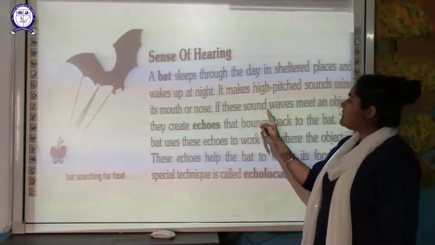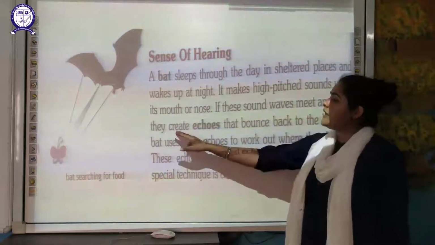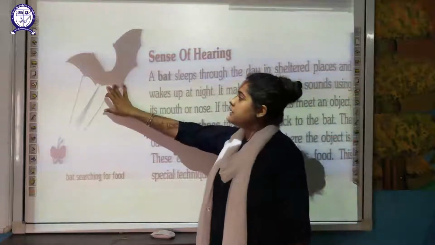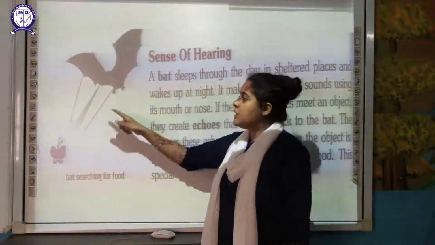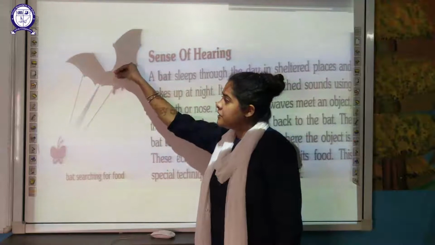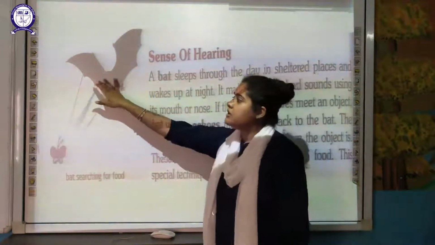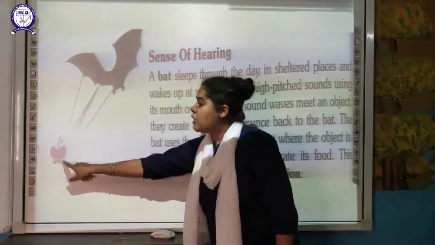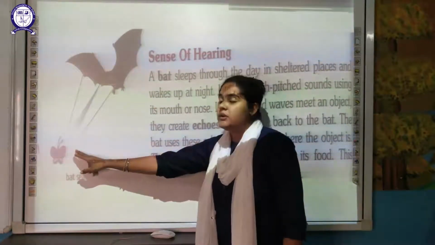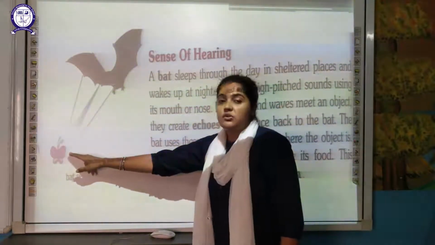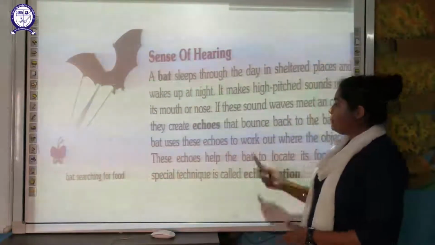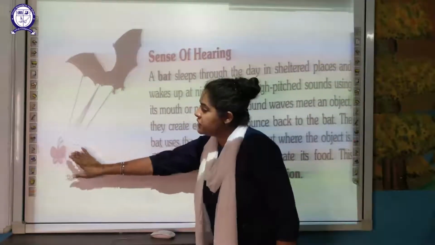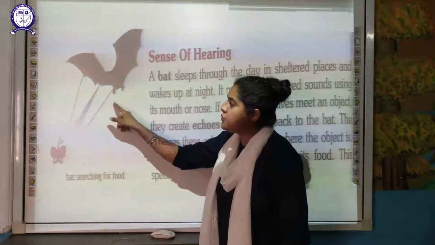nose. If this sound wave meets an object, then it creates an echo. So what is the mechanism here? As you can see here, this bat has produced a certain high pitched sound, and if in that direction the sound encounters any object, this produces an echo, and this echo will bounce back to the bat.